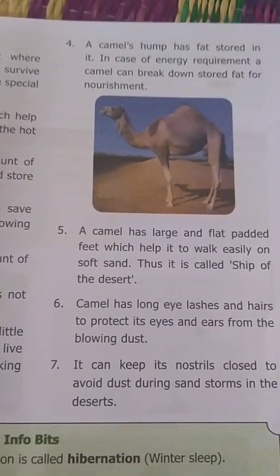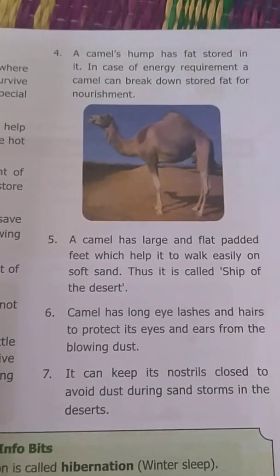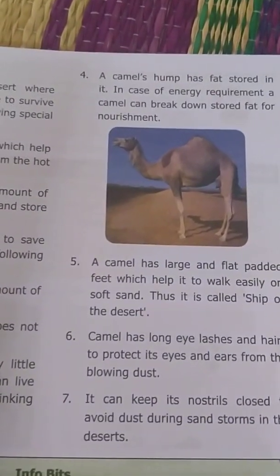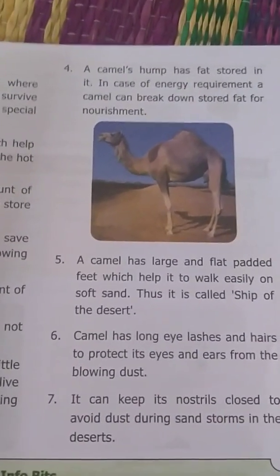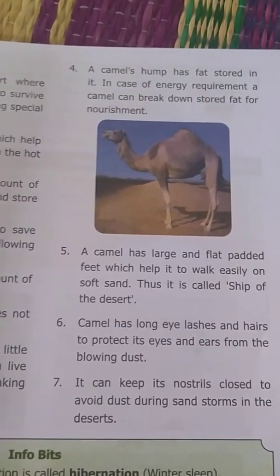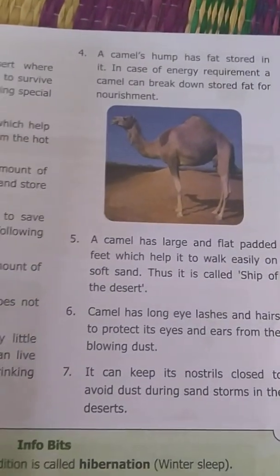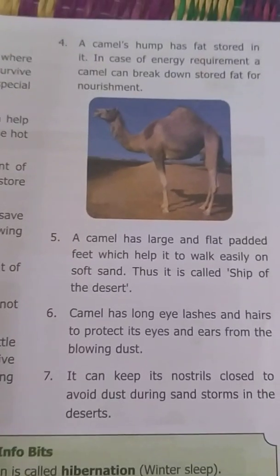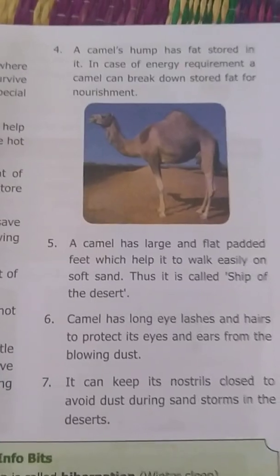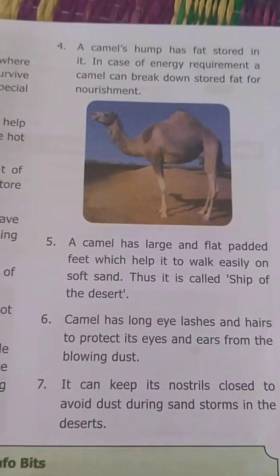Okay, the camel has long eyelashes and hair to protect the eyes and ears from the blowing dust. The sand and dust are blocked by the long eyelashes, which protect their eyes. It can keep its nostrils closed to avoid the dust during a sandstorm in the desert. So suddenly in the desert, sandstorms will occur. Against that, it is naturally adapted to protect its eyes, nose and ears.